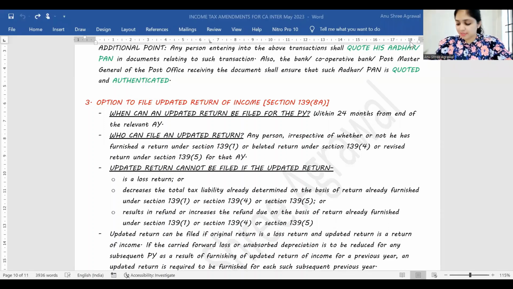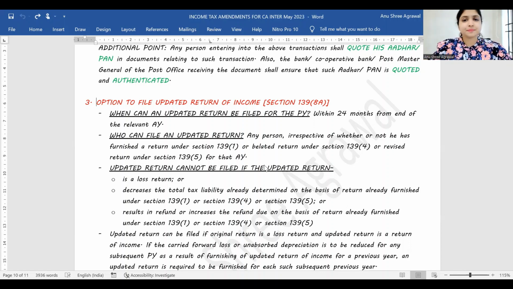Coming to the next amendment now, we are going to be learning about updated return under section 139(8A). This is a totally new concept which has been included in your syllabus, a new subsection which has been brought in by Finance Act 2022. Alright, let us go through this concept by concept, point by point, and let us gain expertise over here. And then at the end, we will try to solve some 2 questions with also 234 ABC involved, so that we can get a 360-degree view of the entire concept.